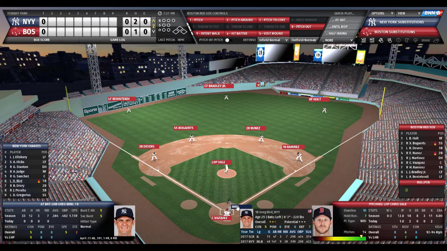Greg Bird, the often injured Greg Bird, has talent, but he has been hurt these past few seasons in reality. And in this simulation, currently he's hitting .364, 3 homers, 7 RBIs. I actually don't think he'll be opening the season with the Yankees. I believe he's hurt again. He's a left-handed power stick. Red Sox infield, outfield, straight away and normal.